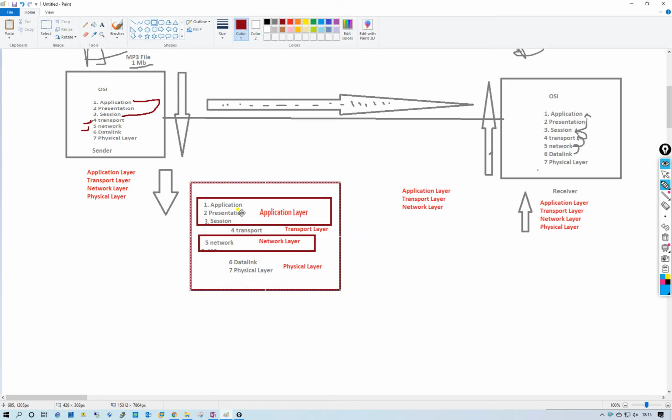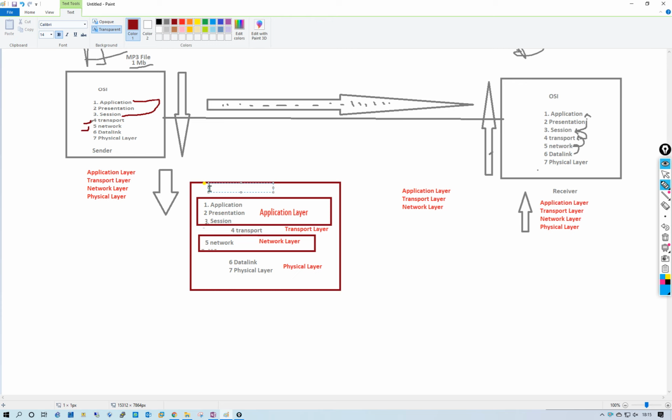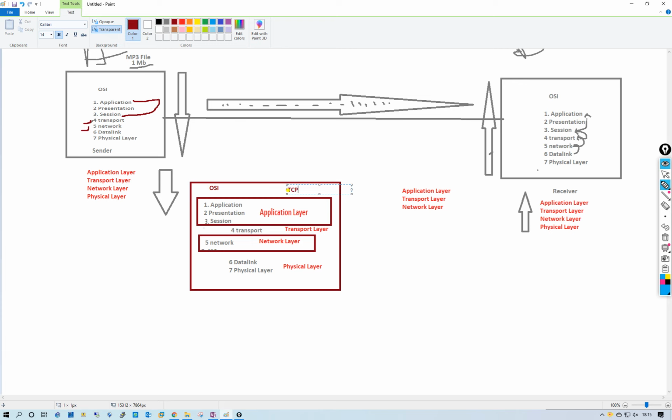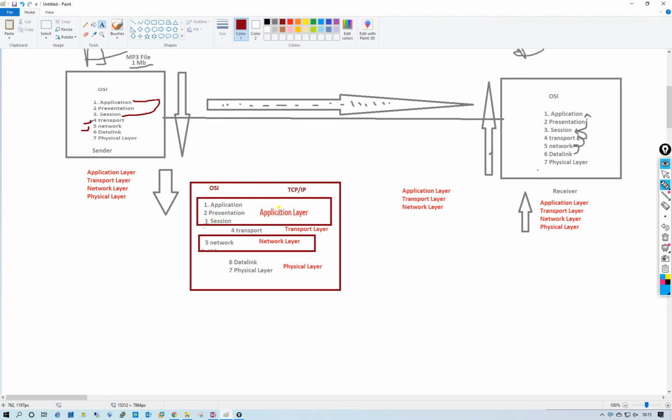Application, presentation and session of the OSI model are converted to the application layer in TCP/IP. First is the OSI layer, and second is the TCP/IP model. The 3 upper layers of OSI are converted to the application layer, transport is the transport layer, and data link and physical layer of OSI are now called the physical layer.